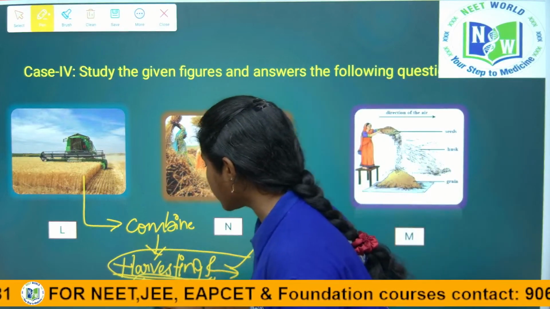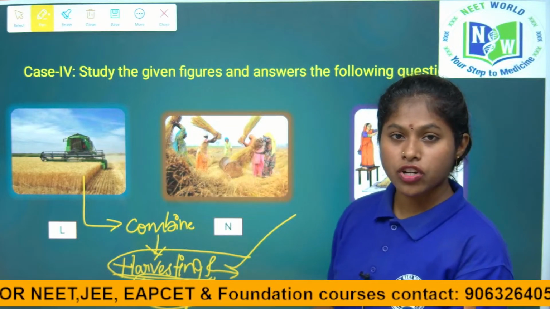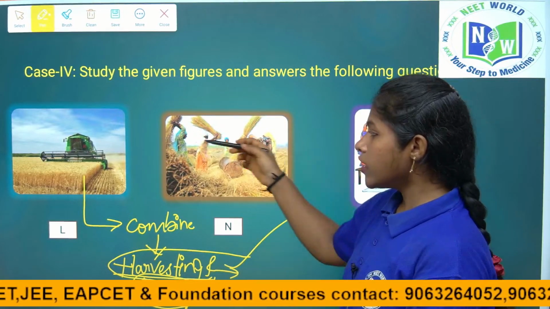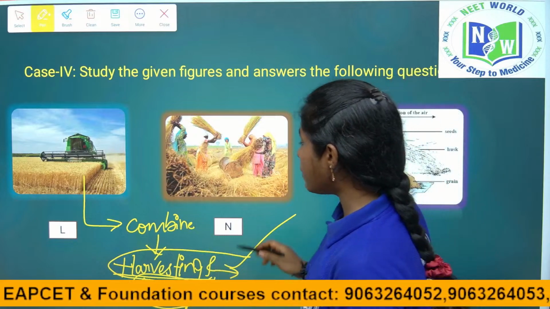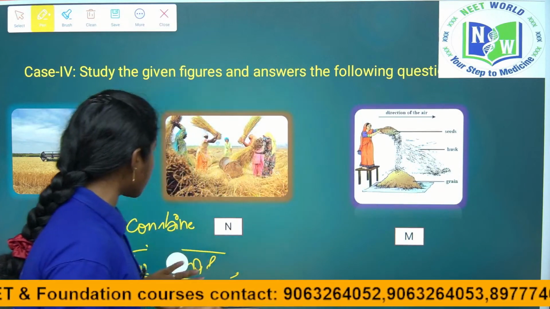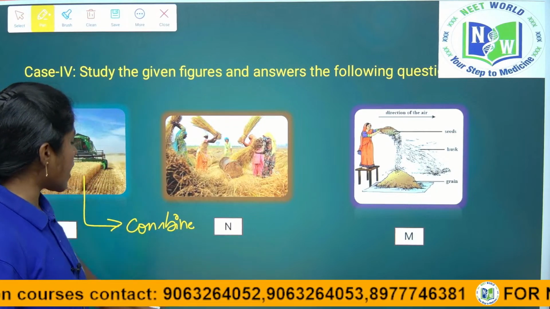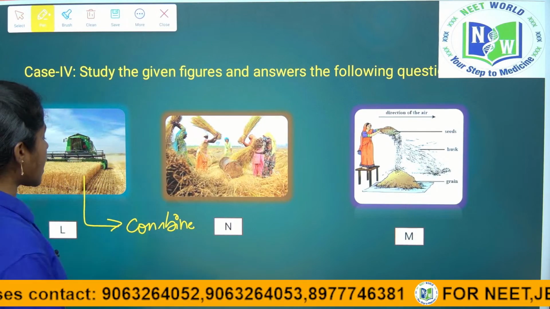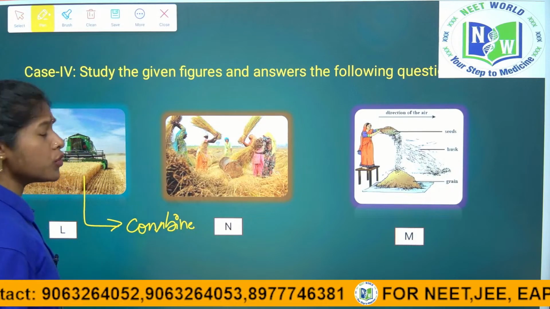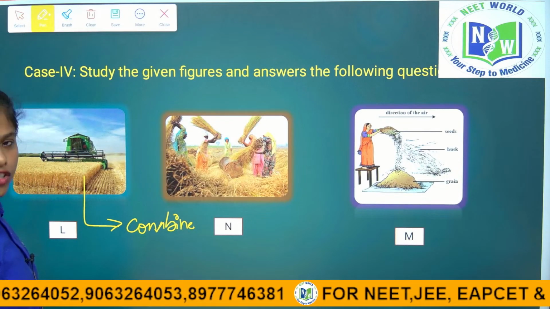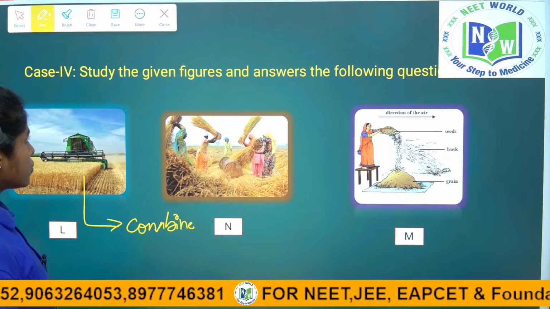What is meant by threshing? Collecting grains from the stalk, we call it as threshing. So the combined machine is a modern method most farmers are using nowadays, because it saves time and labor also, right children? This is the combined machine. We are doing both the processes of threshing and harvesting.